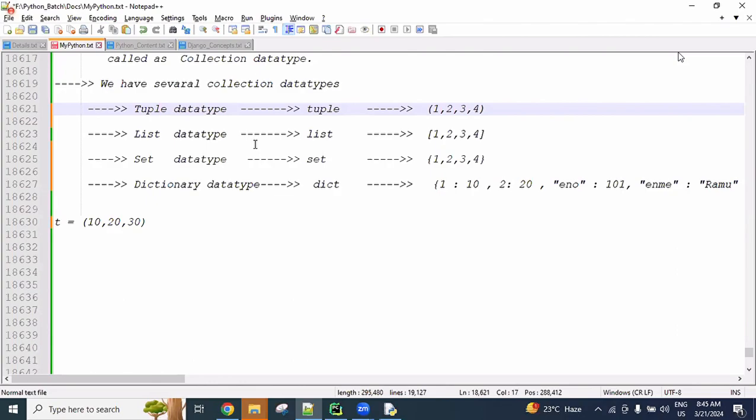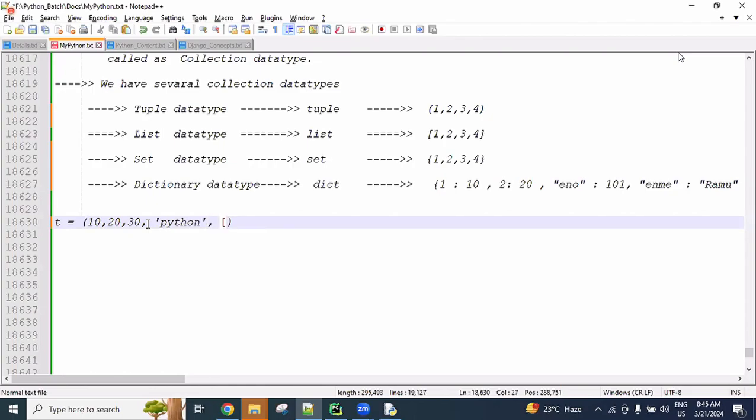Numbers we can use, strings we can use. I'm not discussing these data types right now. Whenever I discuss each point, you will get more clarity.